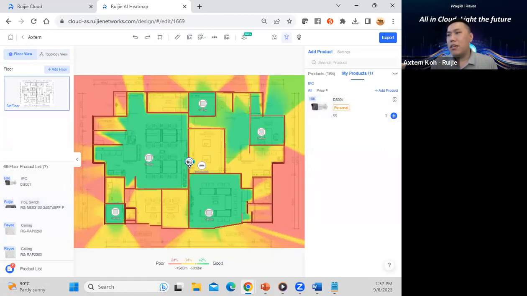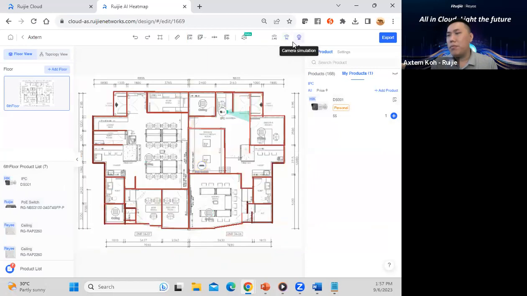Let's say from here, this is the main door lobby. I can access it in my AI heat map and even show the camera view. This is the camera view we can install from here, because this is the main door for walking into our office. The camera angle we can also adjust. Maybe the camera is facing here. And we can add another camera, maybe a second camera, and decide where it is pointing. This is the normal design, so the cameras cover each other.